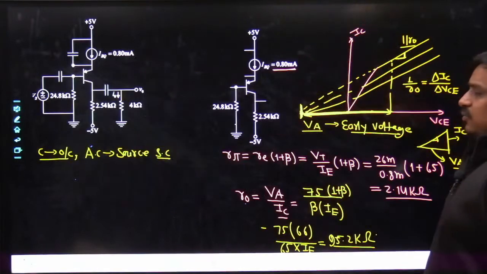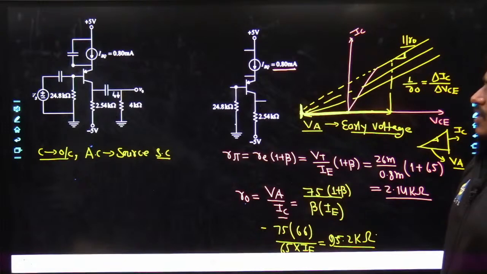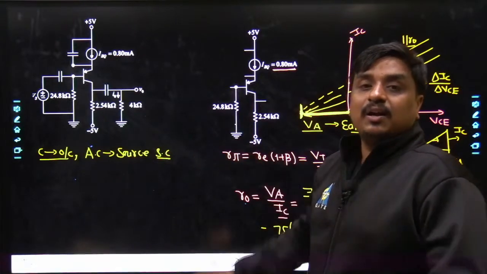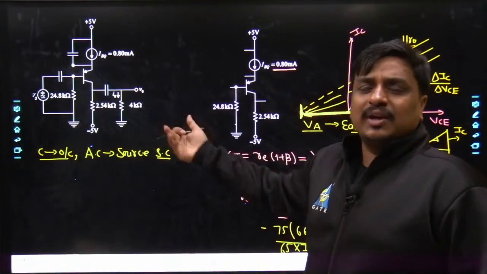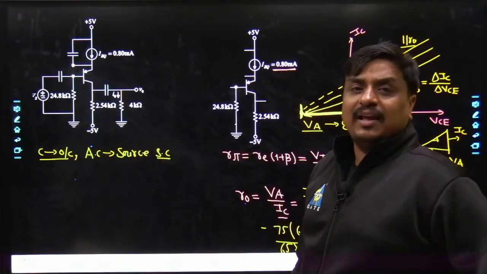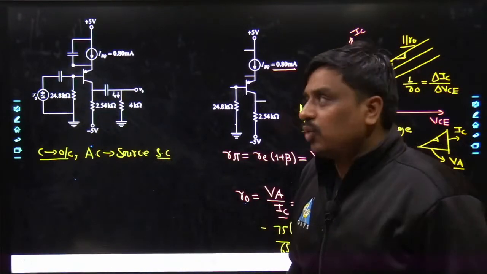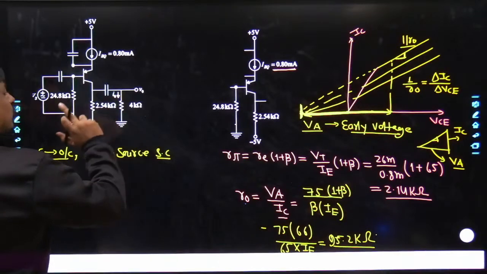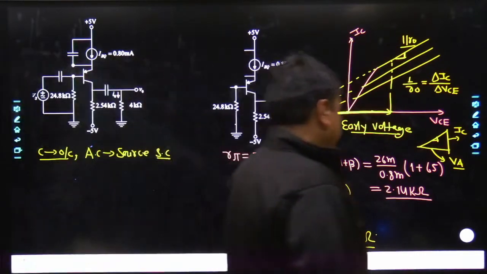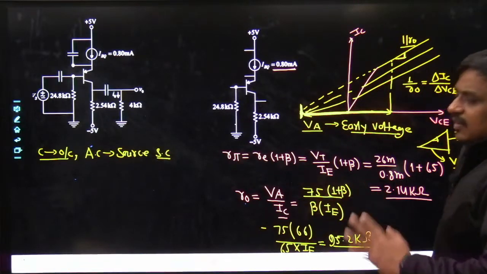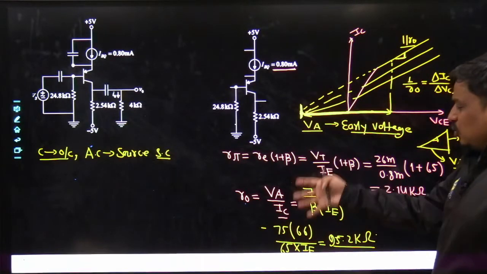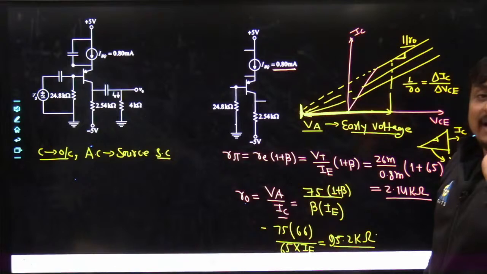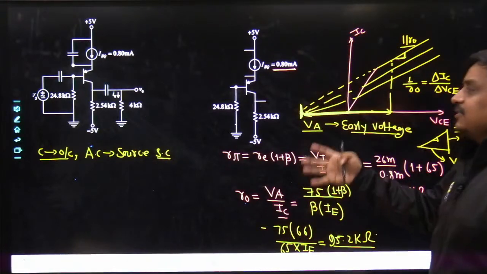My dear friends, would you agree or not that, nowadays, at least in electronics and instrumentation, such heavy problems are repeatedly coming. Although that's a different matter, they may not ask you to get the value of Re as well as R naught. Even they might have been given along with the problem, but yes, they may ask to find the gain, which is nothing but the ratio between I naught to Vs. So what would be your procedure? First get the value of Re, then get the value of R pi, then get the value of R naught. Anyways, those data are clearly known how to calculate that. But yes, Re, R pi, R naught, they had to get calculated while DC analysis of the given BJT.